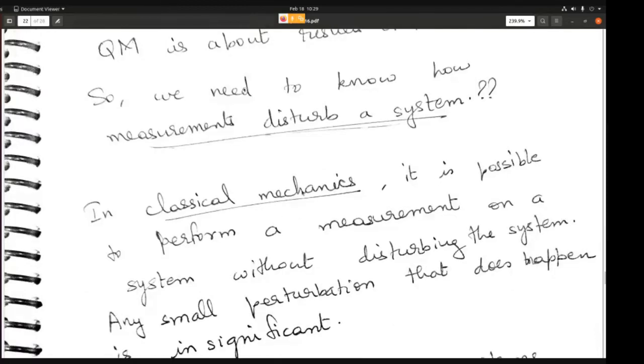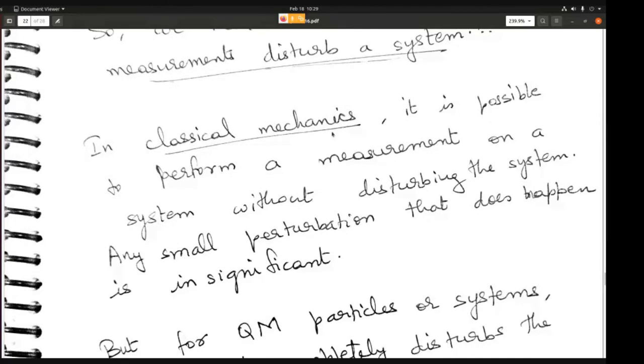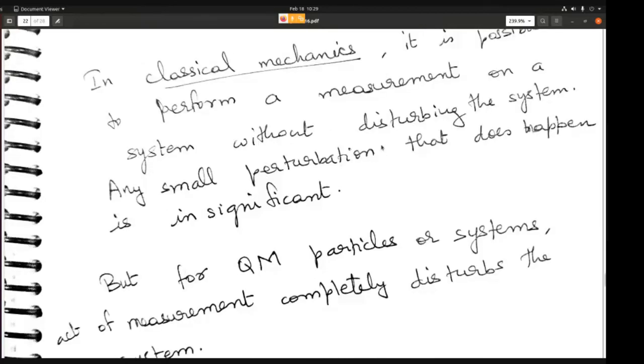In classical mechanics, it is possible to perform a measurement on a system without disturbing it. If you see a car moving, you can just observe it from a distance and you know the speed of the car, from which position to which position it went and in how much time. All these measurements you can make without disturbing the car itself, because you can look at it from a distance. But in quantum mechanics, the systems, electrons, protons and so on, are such small systems that if you try to measure anything related to them, you are disturbing them. So how does this happen?